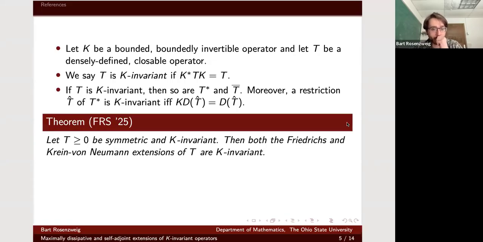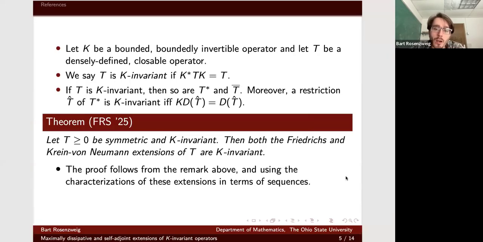And we use this to prove the first theorem. So let T be a non-negative symmetric K invariant operator. So for our T, there's some K for which this is true. Then both the Friedrichs and Krein von Neumann extensions are K invariant. So this generalizes the Makarov-Tsekhanovsky result. And so where does the proof come from?